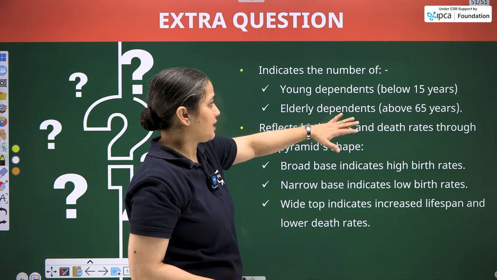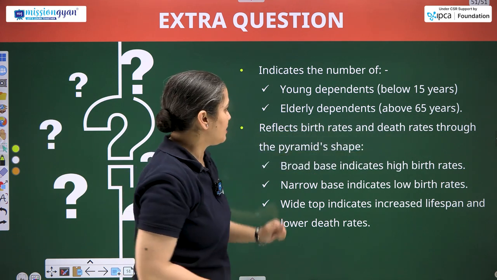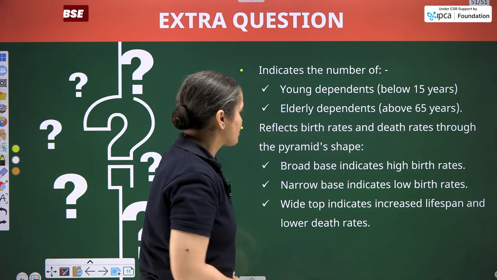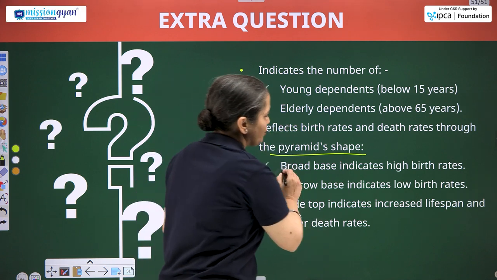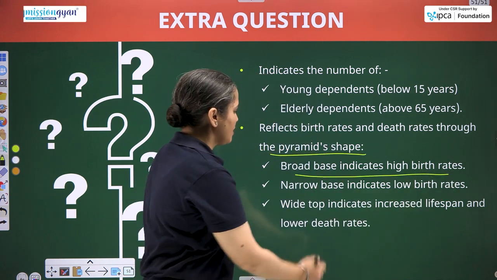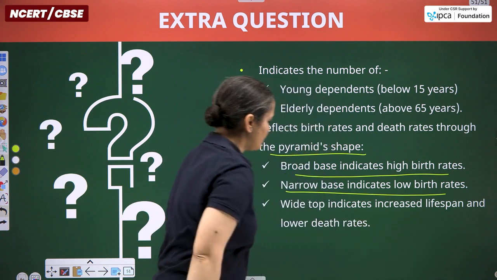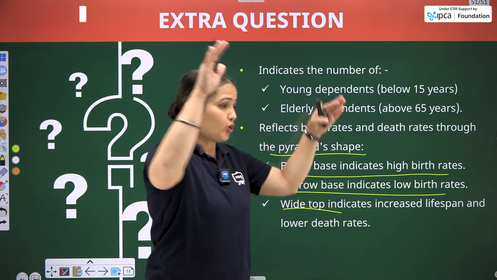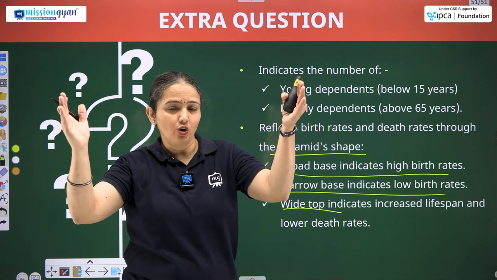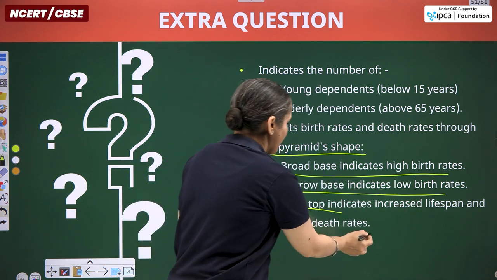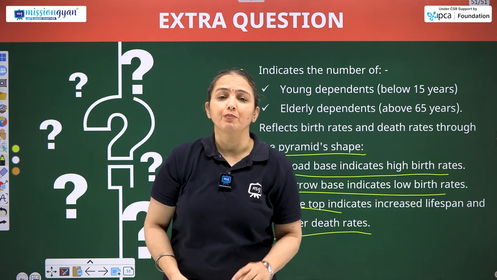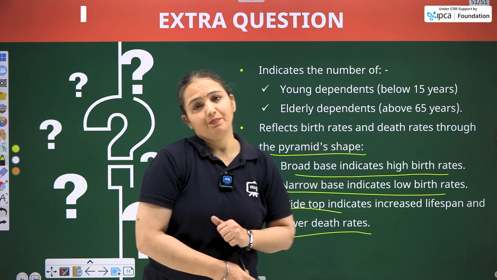I've told you young dependent and elderly dependent. It reflects birth rates and death rates, particularly considering the shape of the pyramid. Broad base indicates high birth rates, narrow base indicates low birth rates, and if the top is wide, the base will be narrow, it indicates lower death rates and increased lifespan. People are going to live for a longer period.